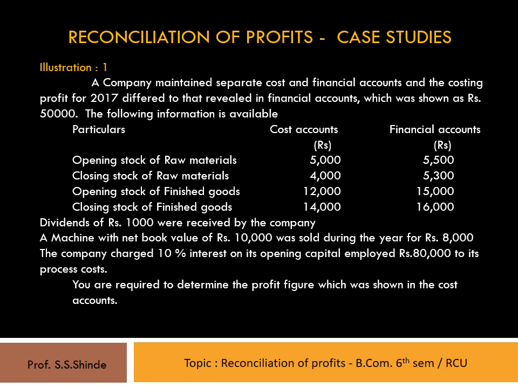Now, this is a problem wherein the different valuations of stocks, both with regard to raw materials and finished goods, are given. Some purely financial items of expenditure are given. And at the same time, we have been given the other transactions that have taken place, which must have found a place only in one set of books of account. Therefore, we have been asked to determine the profit figure which was shown in the cost accounts.